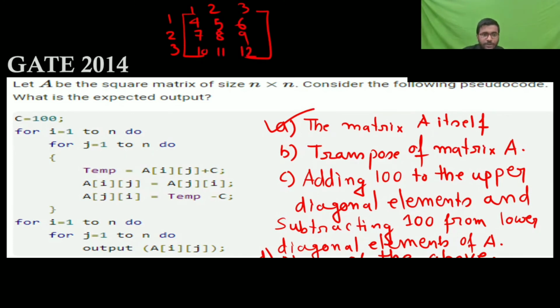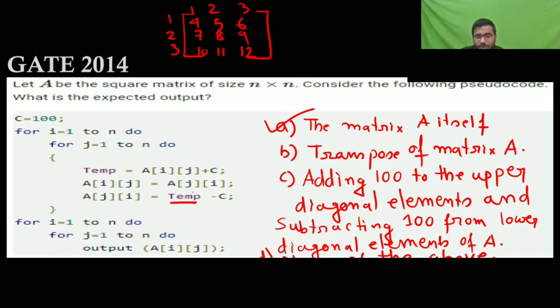So what it is doing, you see here temp, in temp it is having A[i][j], okay, then some constant, okay, and again from constant you are removing from temp, you are again removing the c, means same thing you are doing, just they have written this to confuse us.